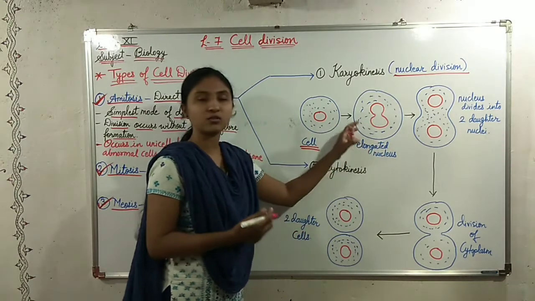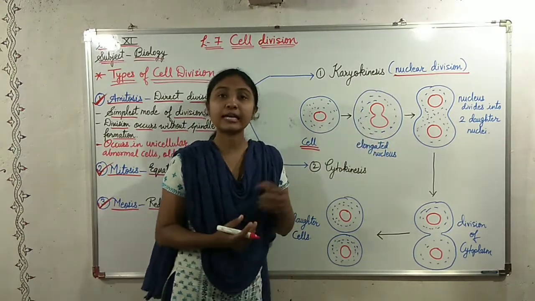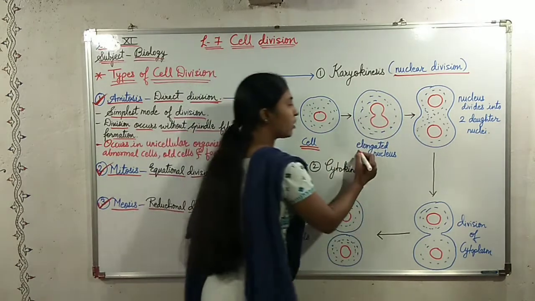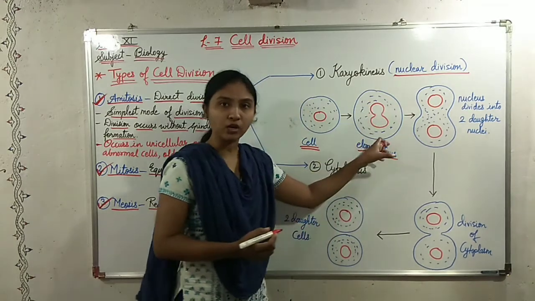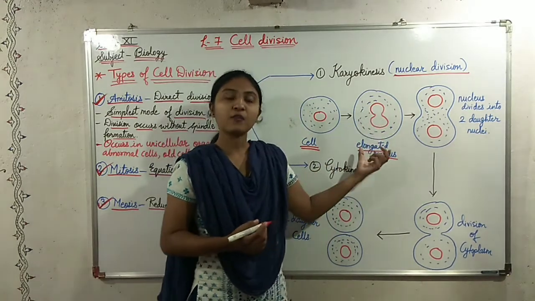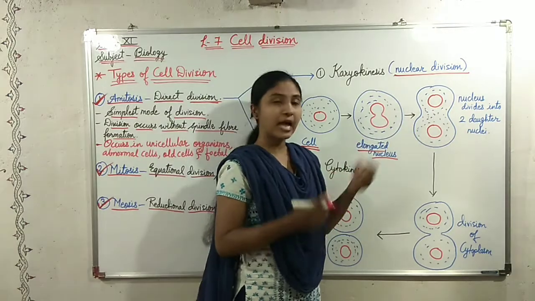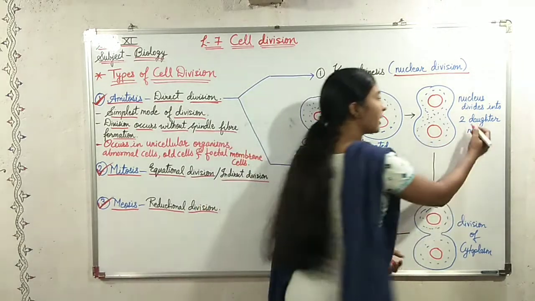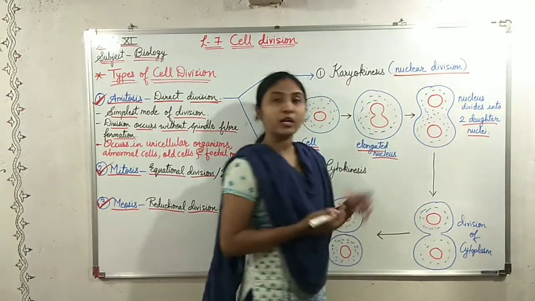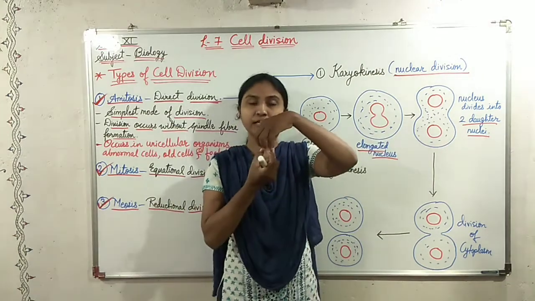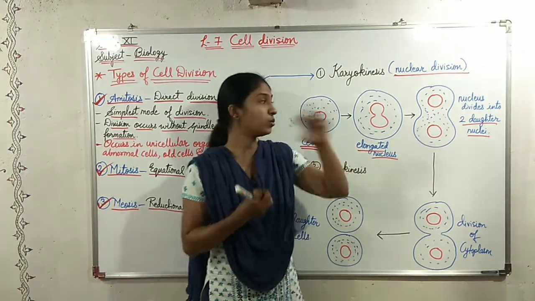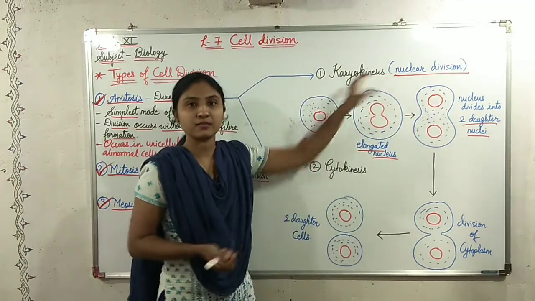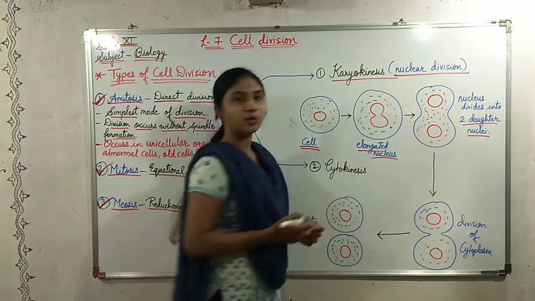When it tends to divide, the cell enlarges, and the nucleus present inside the cell elongates. It becomes longer in this way. And after this, the elongated nucleus divides into two daughter nuclei. This is the process of karyokinesis, that is, the division of the nucleus.